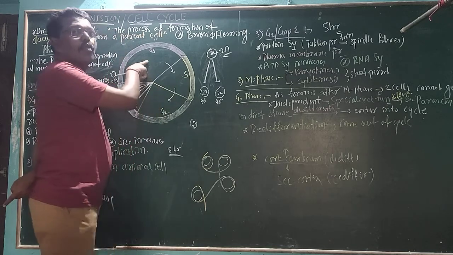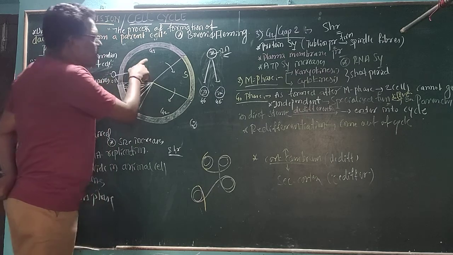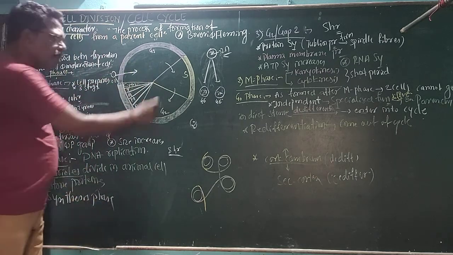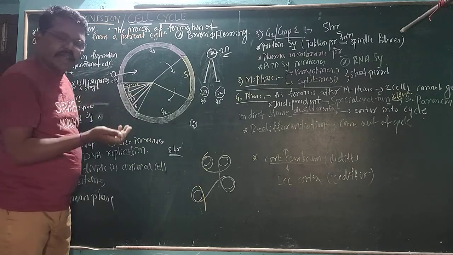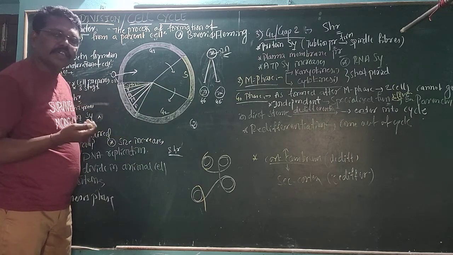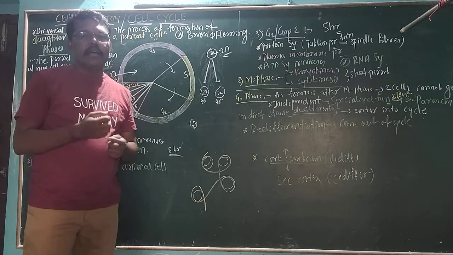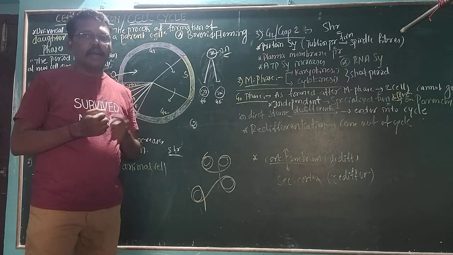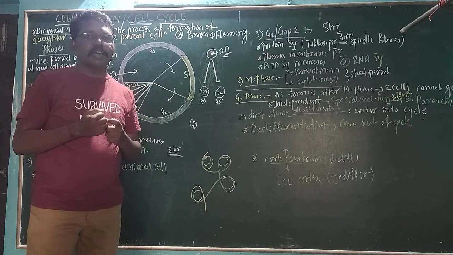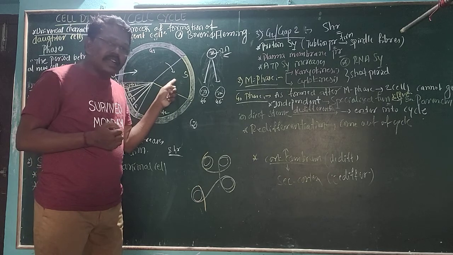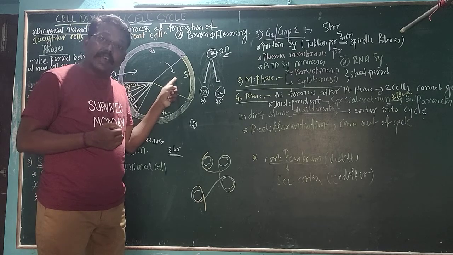First, we want to know about the G1 phase. It will require 10 hours. For the purpose of DNA replication and protein synthesis, a number of enzymes are required. DNA helicase is there, topoisomerase enzyme is there. That will be required for DNA replication, which will be done within the S phase.